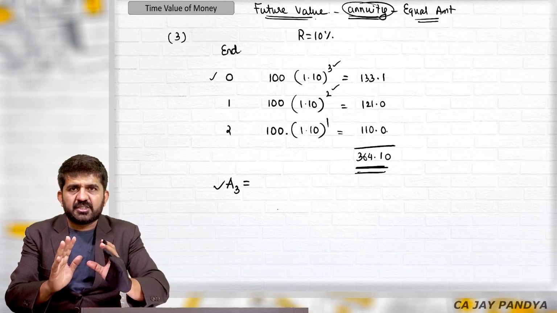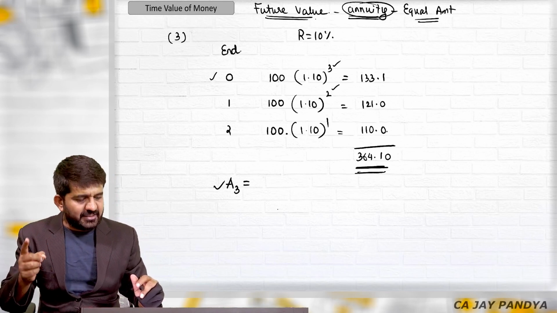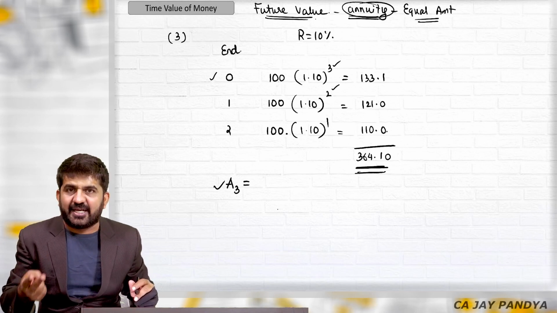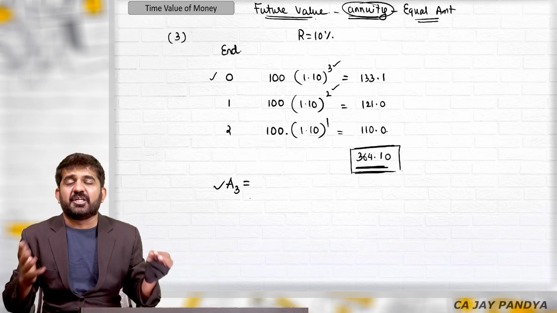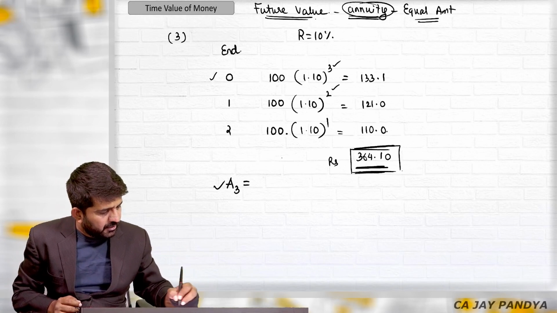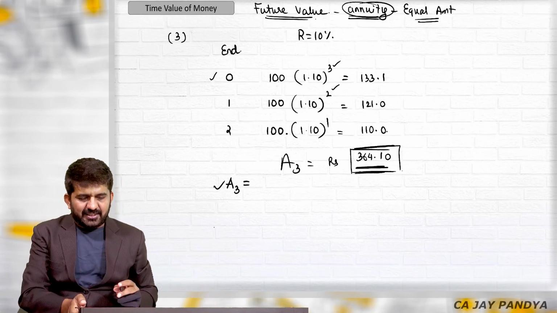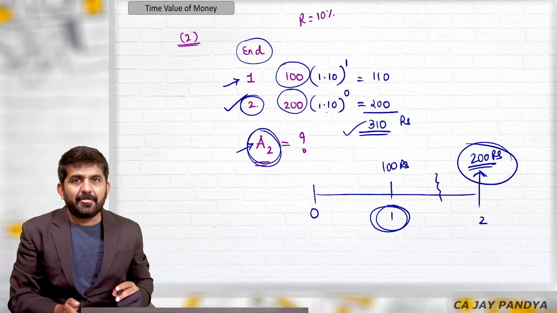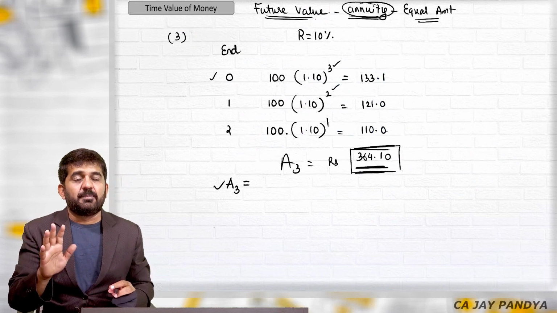Once again, try to understand: you are not investing 100 rupees only today. You are investing 100 rupees today, at the end of first year and at the end of second year, and the total amount at the end of third year, principal and interest, you will be getting after 3 years: 364.10. Sir, then category number 2 questions and category number 3 questions are same? Yes, they are same. But if you calculate it in the same manner, you will be wasting your time.